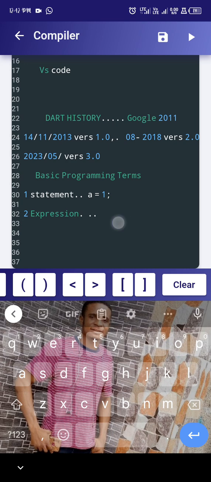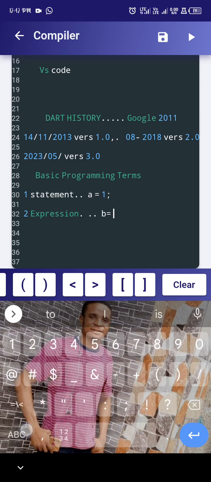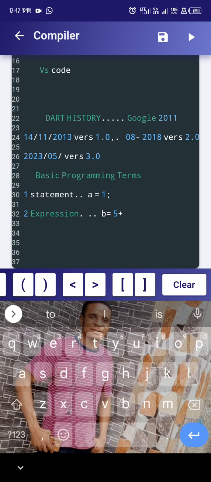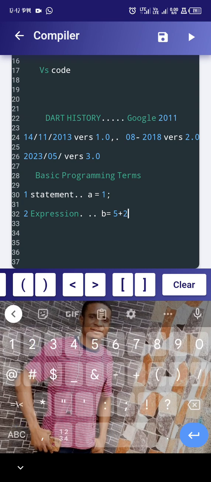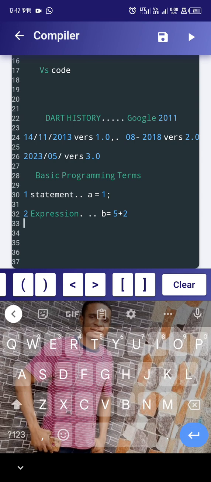Now for an expression, the value could be, maybe I say b is equal to 5, or 52, or b is 5 plus 2. Those are the kind of things you will see. And another thing you will see is something like this expression.